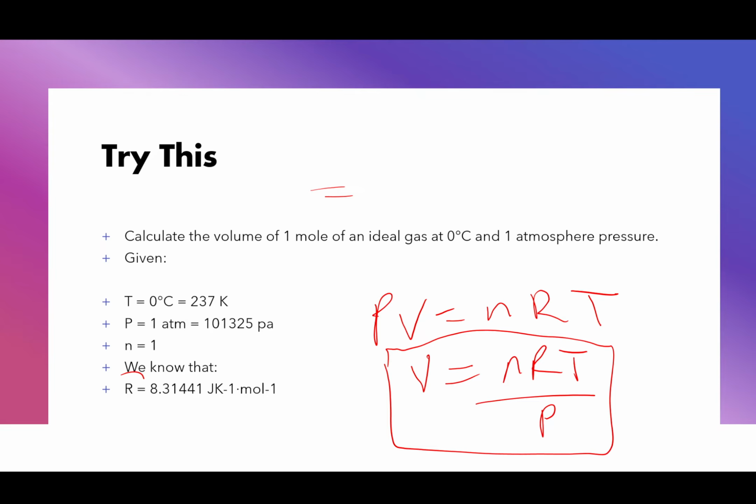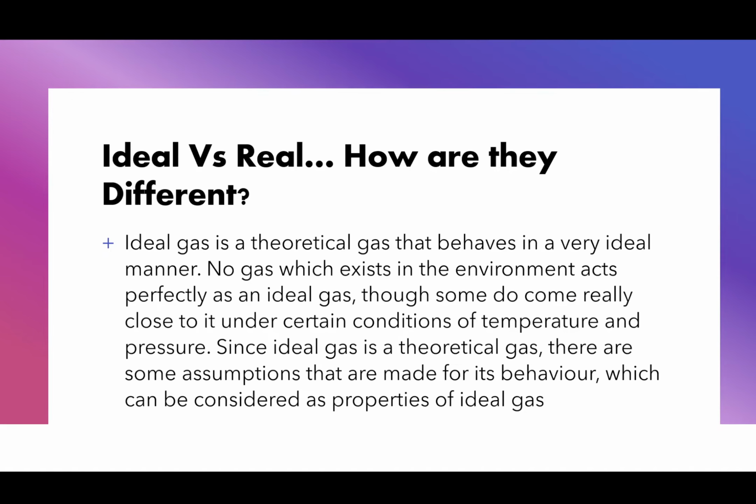Okay. So just keep in mind that you're using V is equal to nRT over P, right? And you have n, R, T and P, so you should be able to get V, all right? So let's have a look at this now.